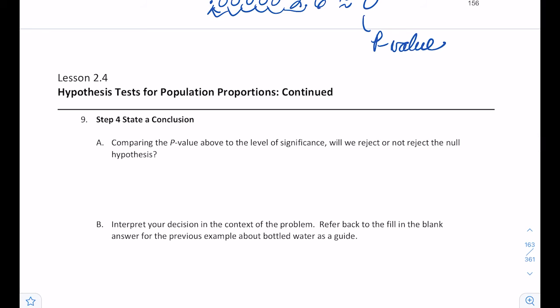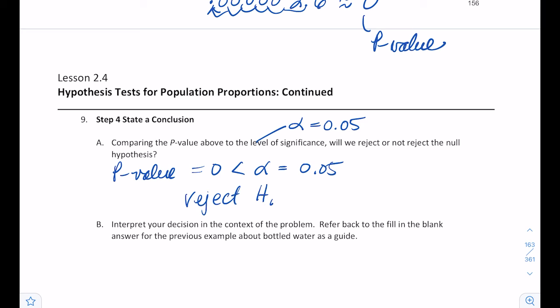So how do we tell when to reject it? It says compare the p-value above to the level of significance. Your level of significance is alpha, and we're using 0.05 for that. Because my p-value, which is 0, is less than my alpha level, 0.05, I'm going to reject the null. Again, we're saying if the null was true, there'd be a 0% chance you would obtain a sample statistic of 75% or more extreme. So it's very unlikely.